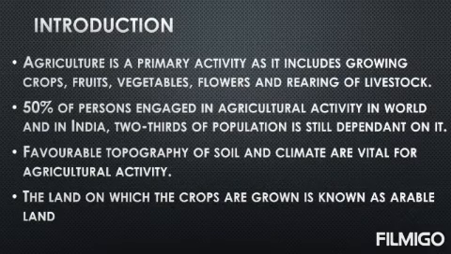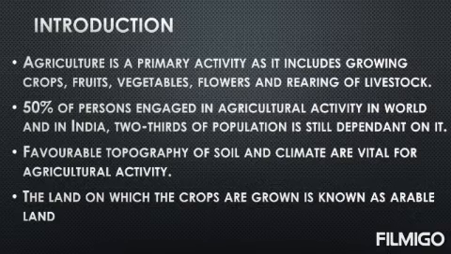Dear children, we are moving to the first topic of this chapter, that is introduction. Agriculture is a primary activity as it includes growing crops, fruits, vegetables, flowers and rearing of livestock. 50% of persons are engaged in agricultural activity in the world, and in India 2/3 of the population is still dependent on it.